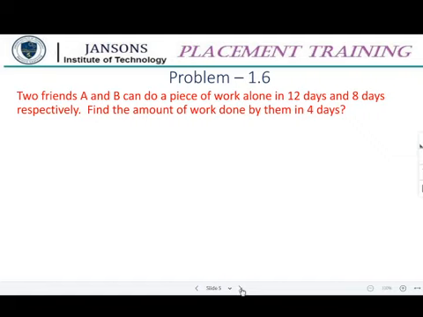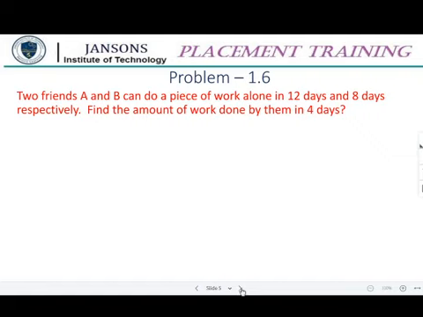It is again the same. So, 1 day's work of A and B we should know, and find the amount of work done by them combined together.